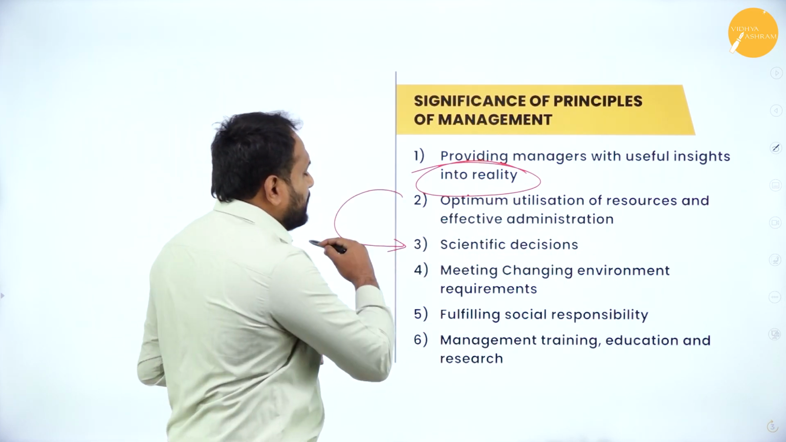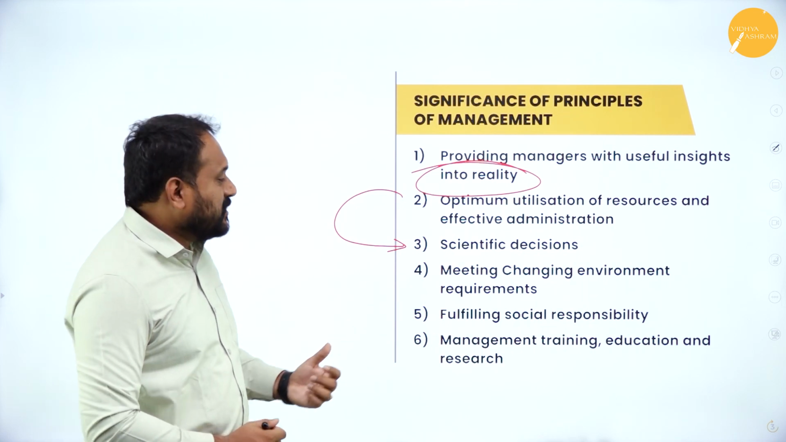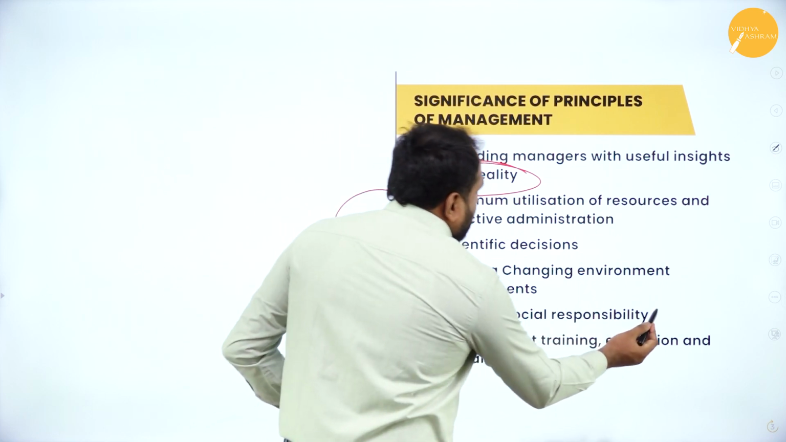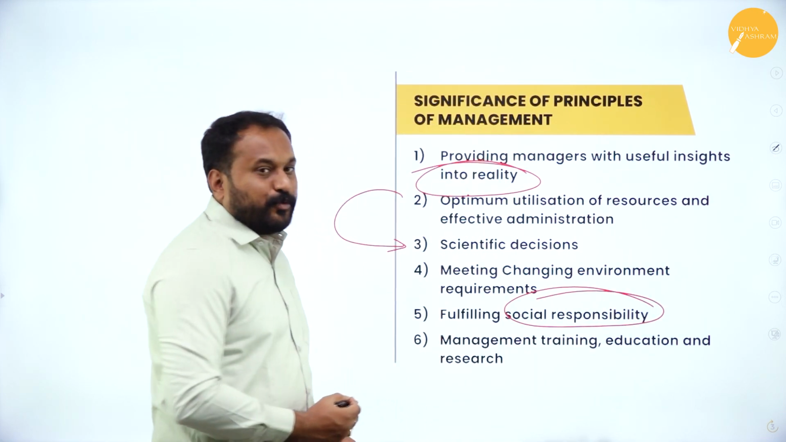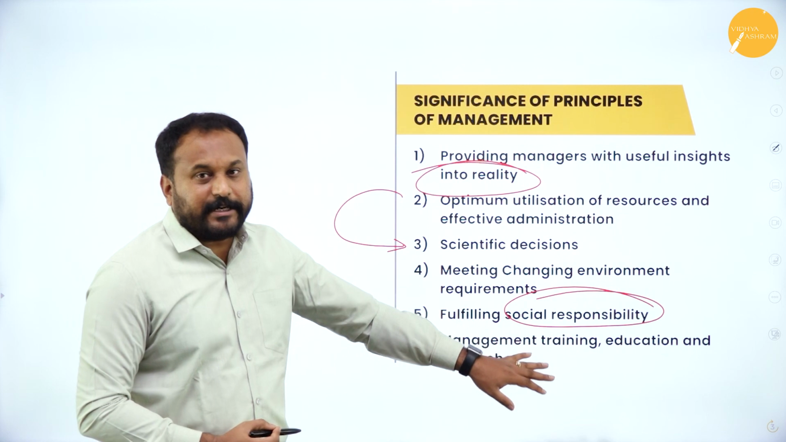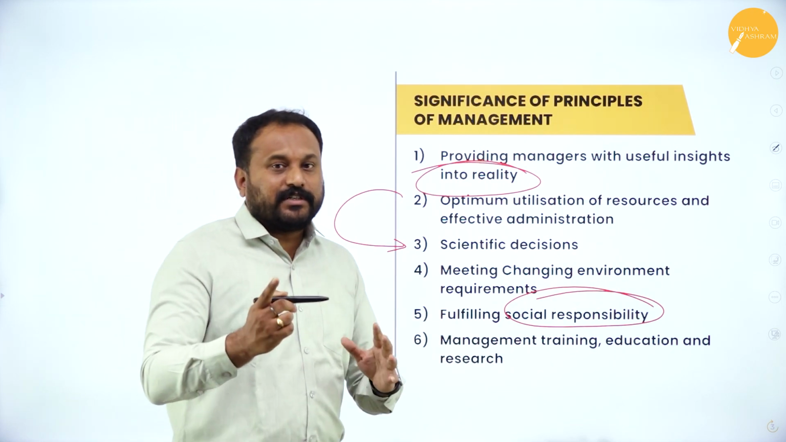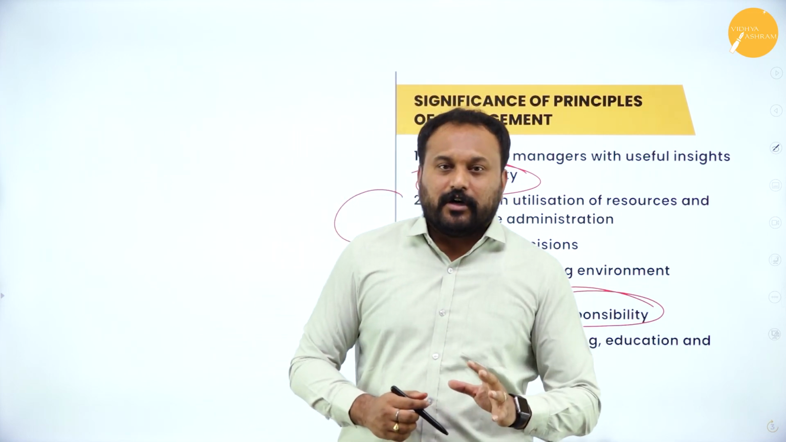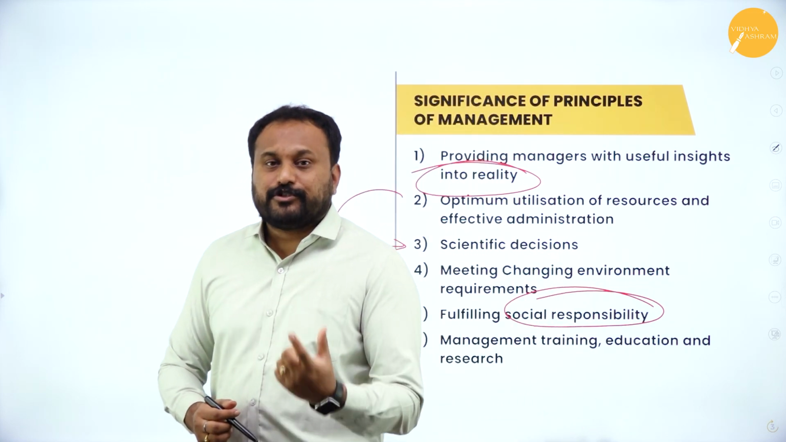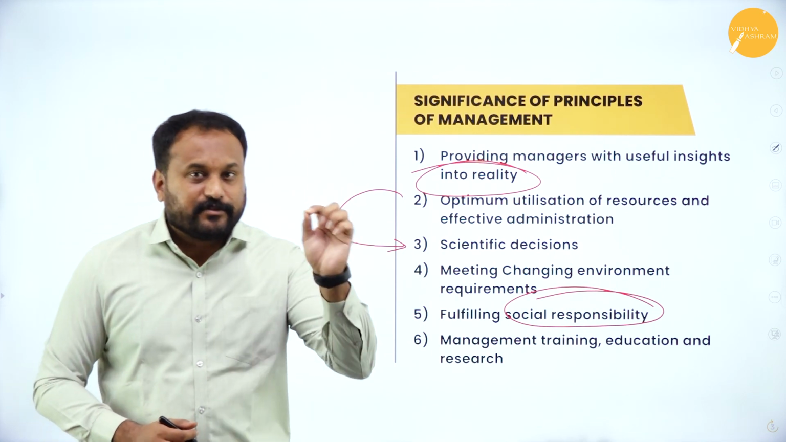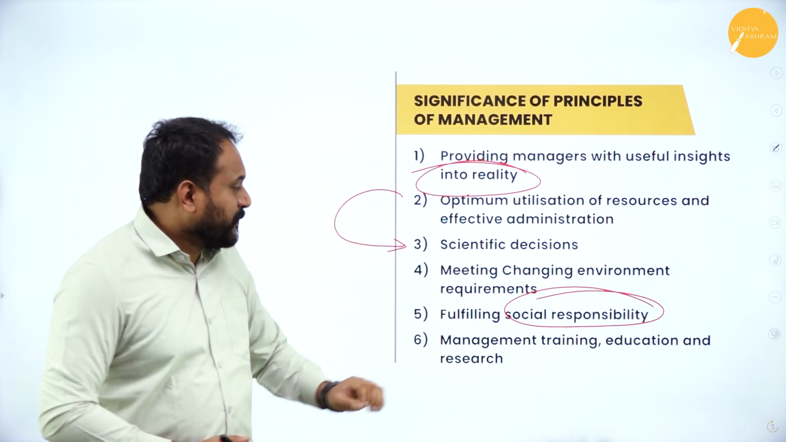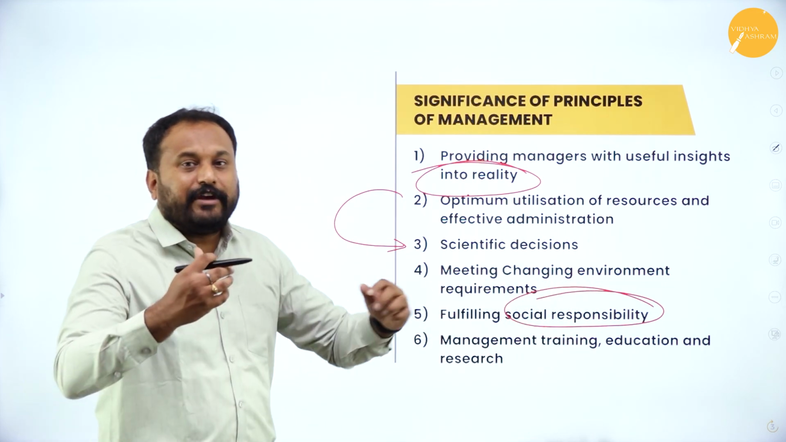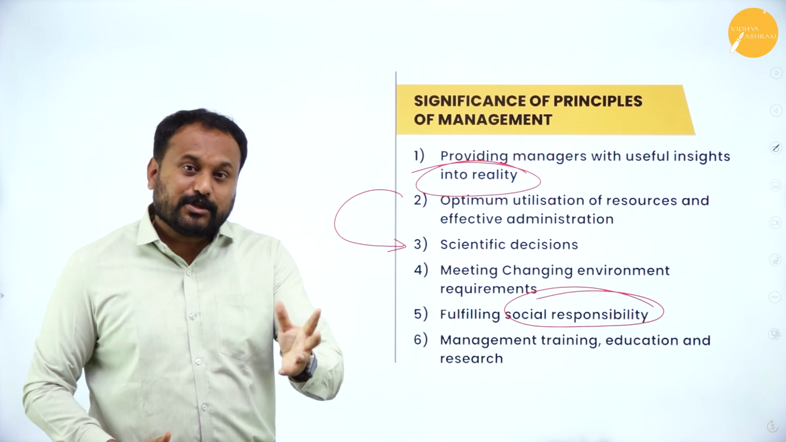through taking scientific decisions, meeting the changing environment requirement, fulfilling social responsibility. Through principles of management, we can actually meet the social responsibility. I told you in the last session itself, in the first chapter revision, that the organizational goal, the personal goal, and the social goals, that is the objectives of management, the same way here social responsibility should be taken into consideration, because if we don't think about the society, who else will?